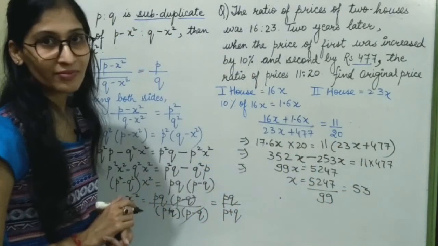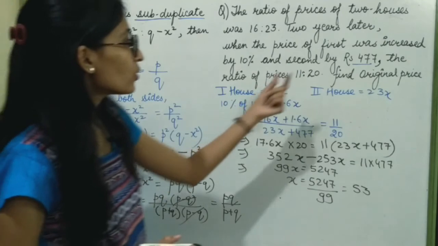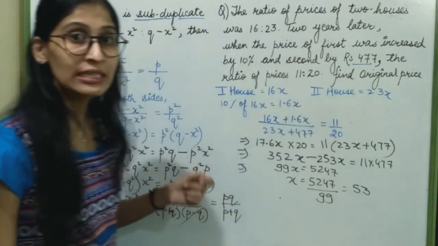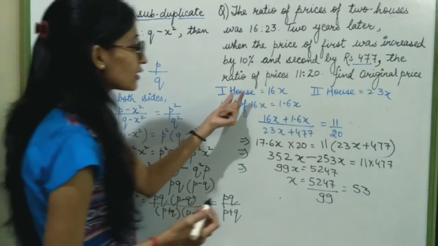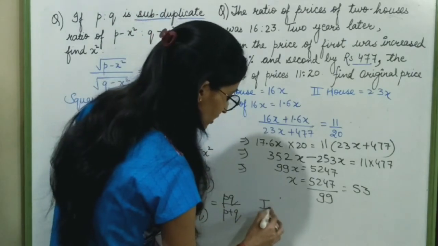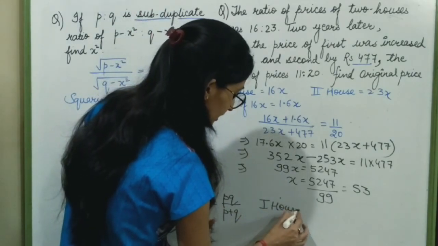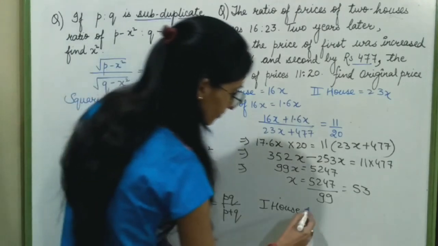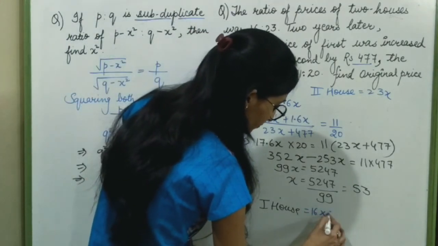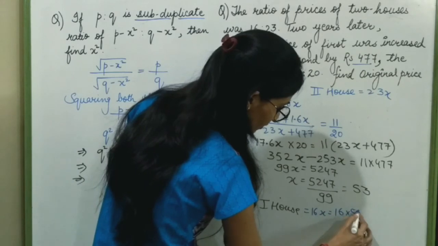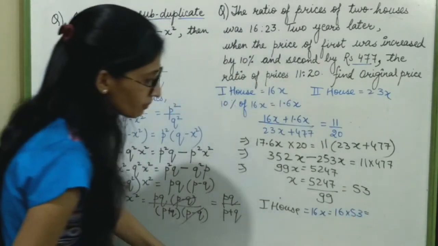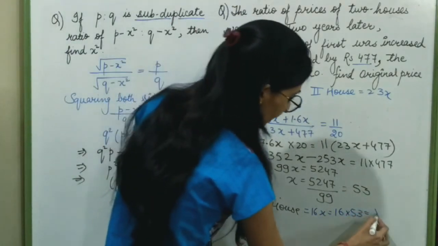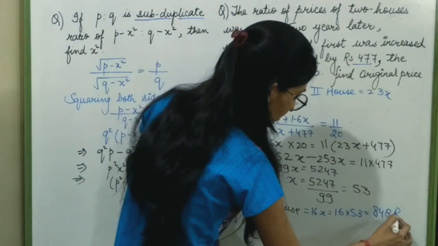Now I have to find the original price of the house, and I have assumed here that the price of the first house is 16x. So 16 multiplied by 53 will be 848 rupees.